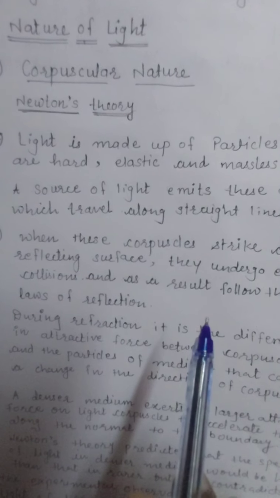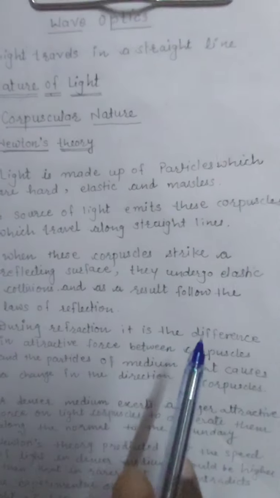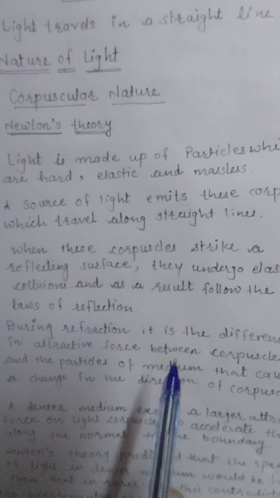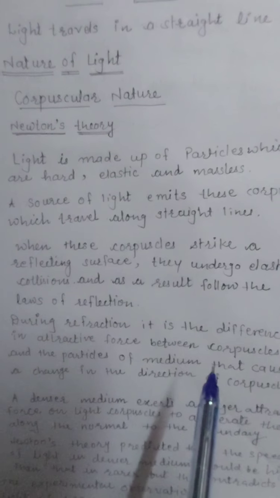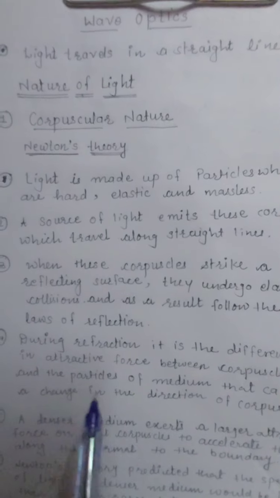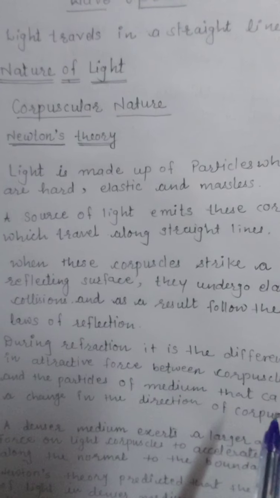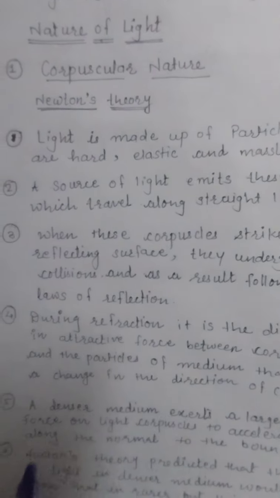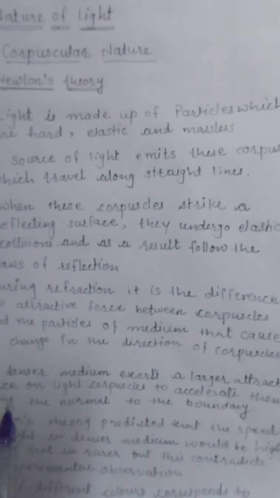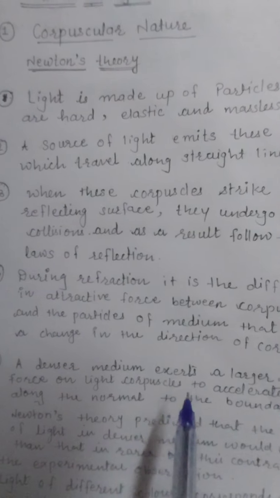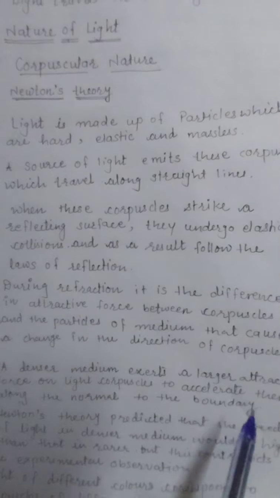Then during refraction, it is the difference in the attractive force between the corpuscles and particles of the medium that causes a change in the direction of corpuscles. When there is a change in direction, refraction takes place. A denser medium exerts a larger attractive force on light corpuscles, accelerating them along the normal to the boundary.